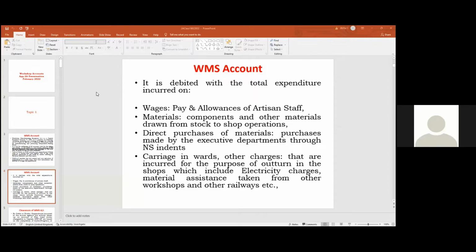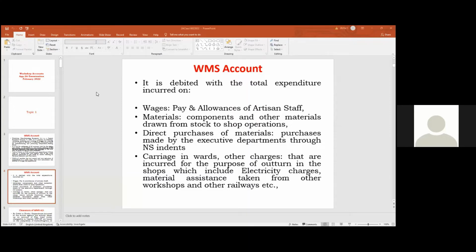So like that. So direct purchases of materials means through purchases of material within his powers of executive powers, he is making for that year. So that is another debit to WMS account. There are certain items such as electricity, water, like many miscellaneous charges. Miscellaneous charges are also debit side of the WMS account.